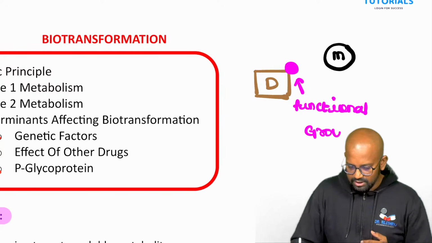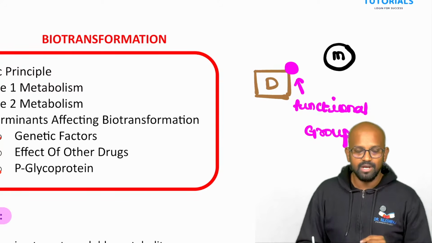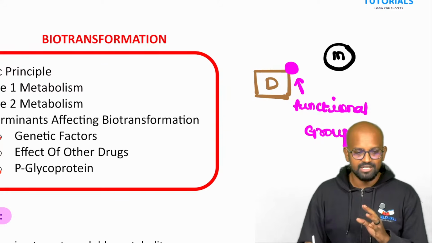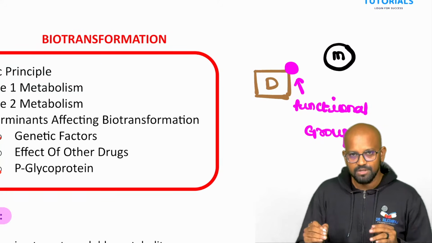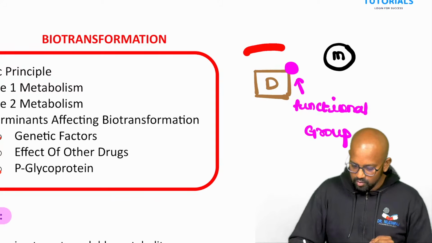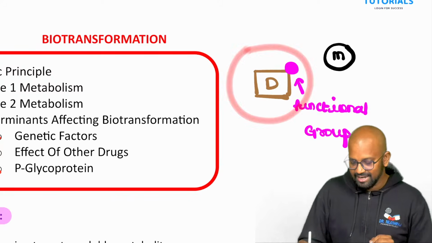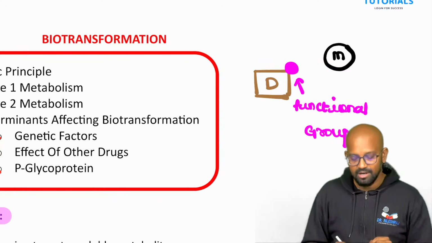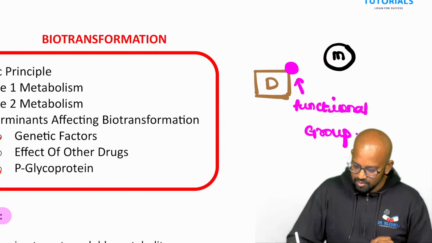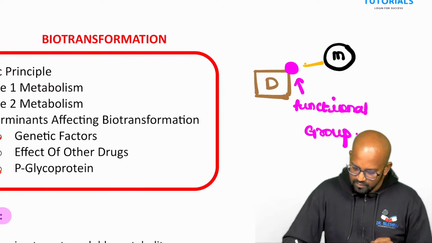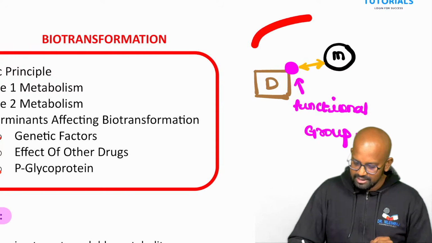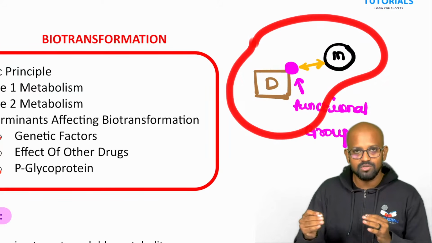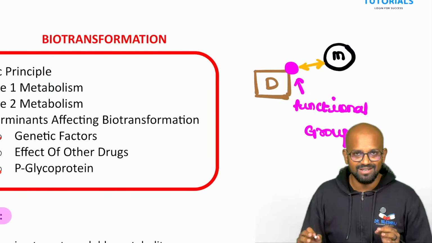So what the liver does, or even the body, or even your stomach or the intestines, we have multiple areas where these techniques can happen. This functional group is going to be added on the surface of the drug. Now this whole molecule is designed in such a way that it can form a bond with the active moiety. The active moiety will come and bind with this. It forms a bond with this functional group, thereby converting this whole molecule into a water-soluble metabolite. I hope this is clear.